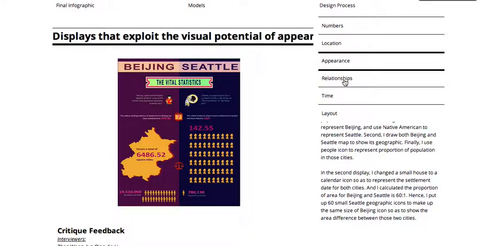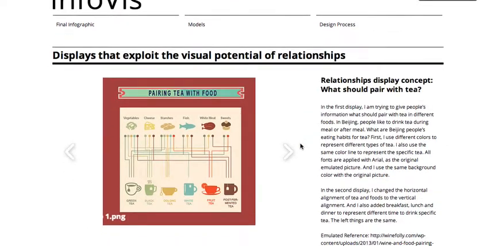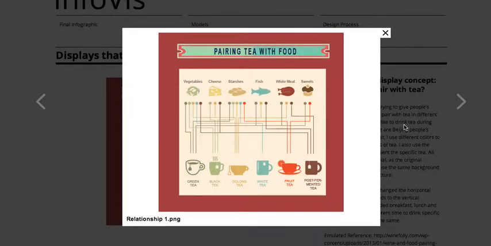Then let's go to the relationship. For the relationship, I use what should pair with tea to reflect the relation visual potential. So I'm trying to give people information about what should pair with tea in different foods. In Beijing, people like to drink tea during meals or after meals. What are Beijing people's eating habits for tea?